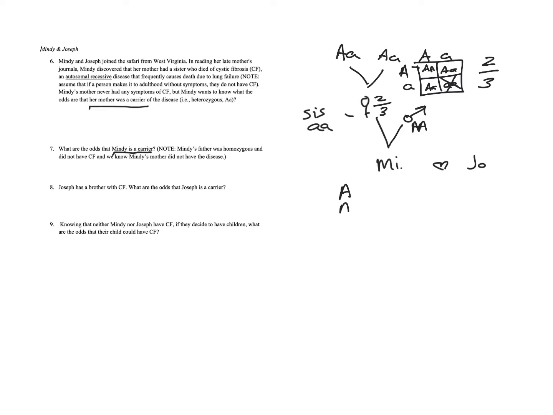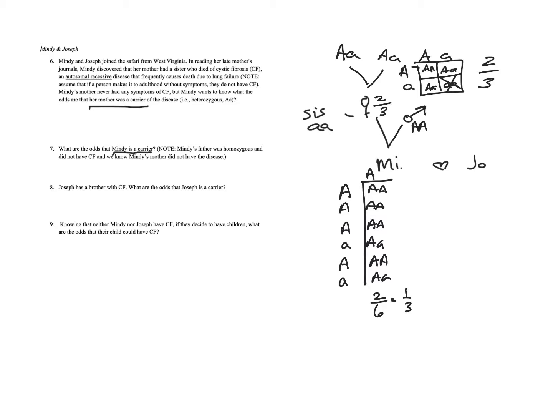She could be big A, she could be big A, little a, or again, that's double probability. She could be big A, little a. So you could actually do it in a big square like this with the dad, we know, as being big A. So all he can make is big A. So if we look at all of these possibilities, 1, 2, 3, 4, 5, 6 of them, 2 of the 6 are carriers, or 1/3.